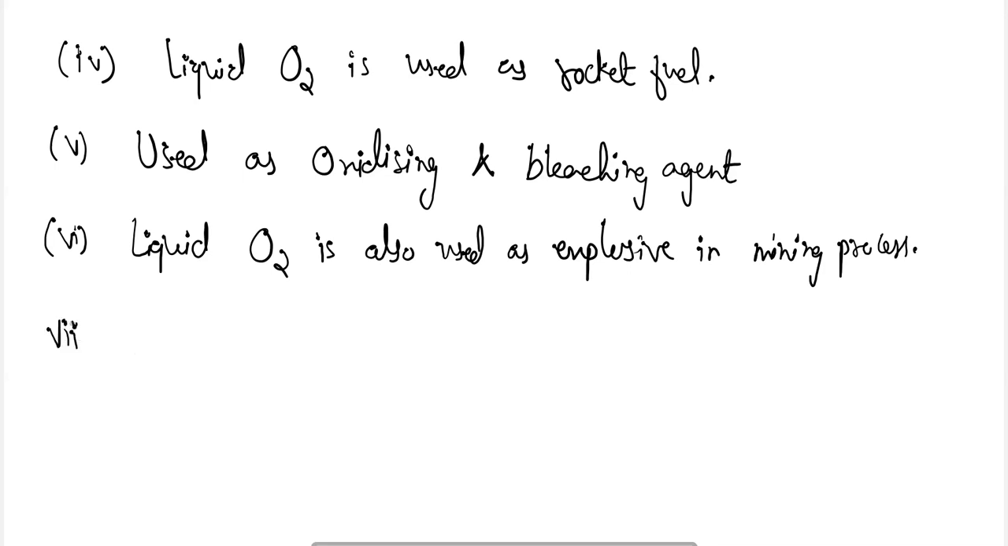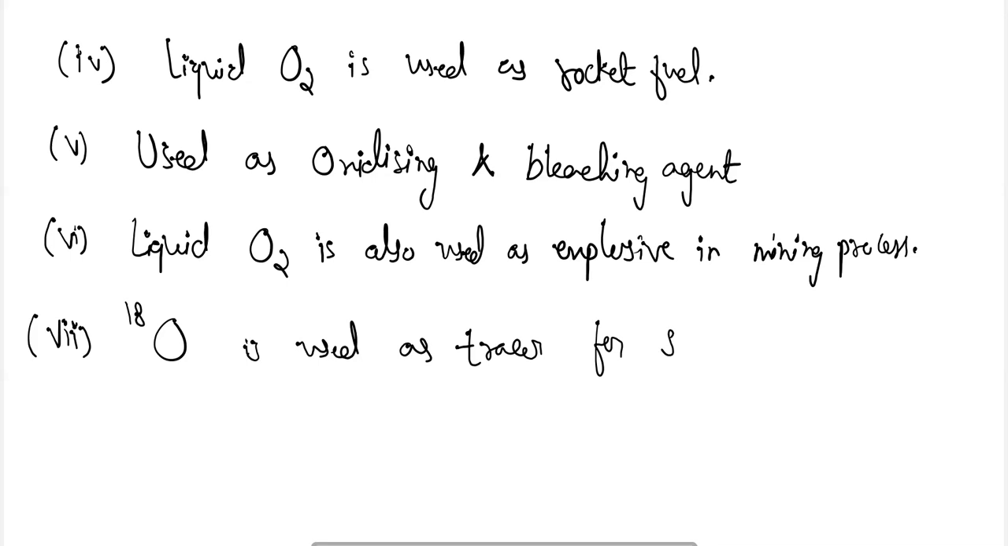Also, the isotope of oxygen, that is oxygen-18, is used as a tracer for the study of reaction mechanisms. It is also used for preparing other compounds, on a very large scale. Next are the compounds of oxygen, that are oxides of oxygen. What are their properties, how are they behaving.